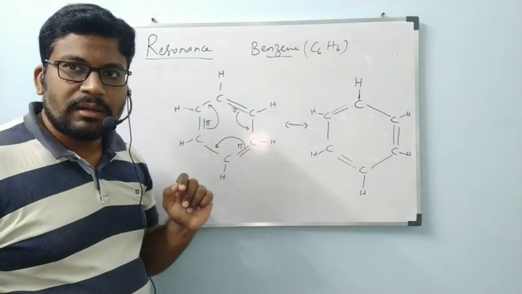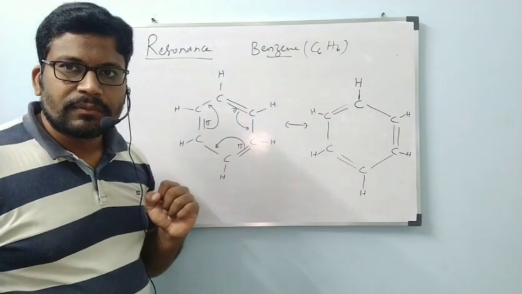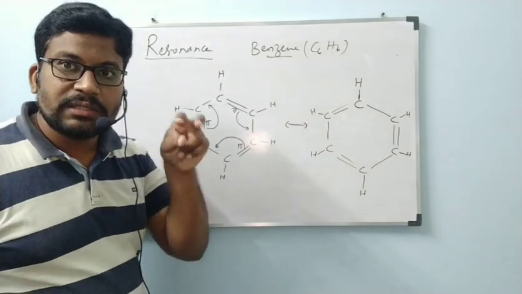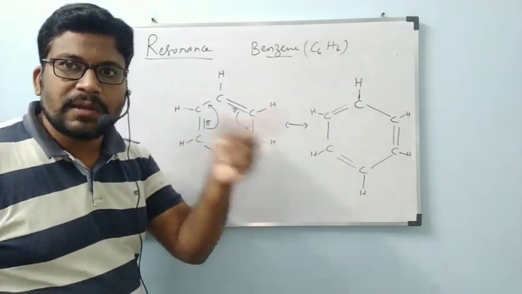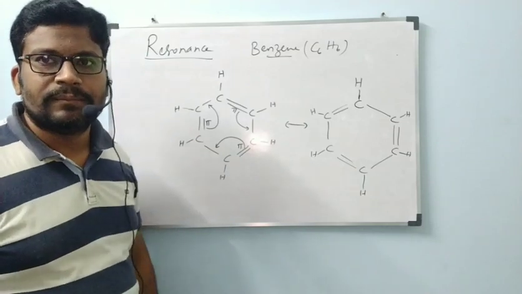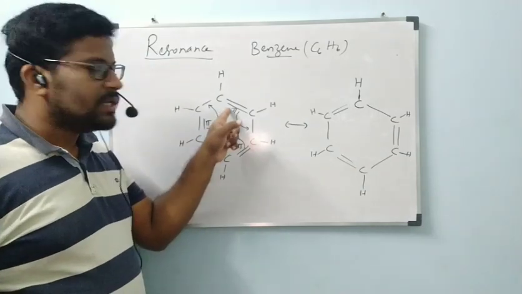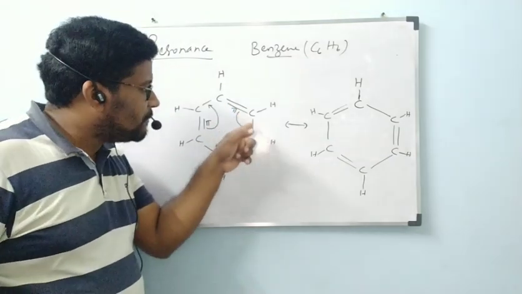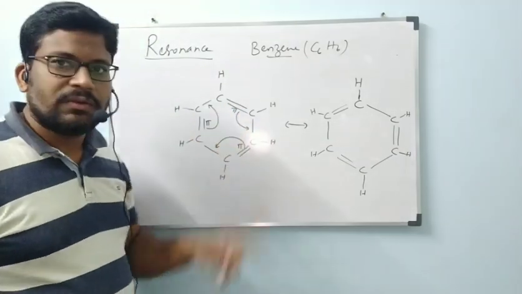Correct or not? But practically they found that it is not showing double bond character as well as single bond. It is showing the character in between double bond and single bond. Like that, every bond is showing like that only.